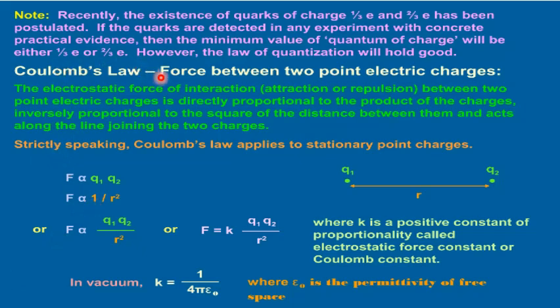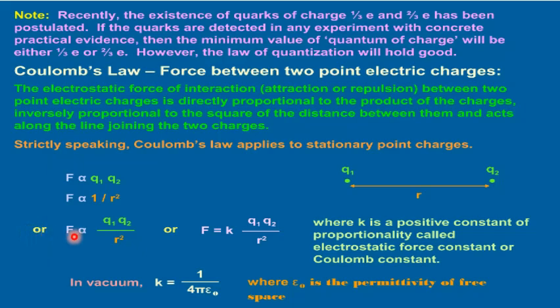Coulomb's law. Force between two point electric charges. The electrostatic force of attraction or repulsion between two point charges is directly proportional to the product of the charges and inversely proportional to the square of the distance between them, and acts along the line joining the two charges. Strictly speaking, Coulomb's law applies to stationary point charges. F is proportional to Q1 Q2, where Q1 and Q2 are point charges. F is inversely proportional to the square of distance between them.